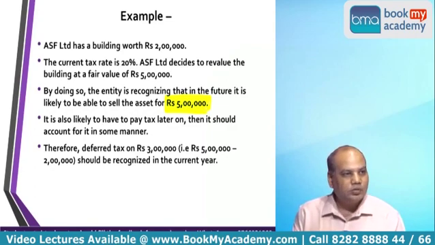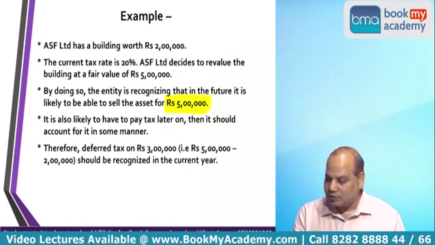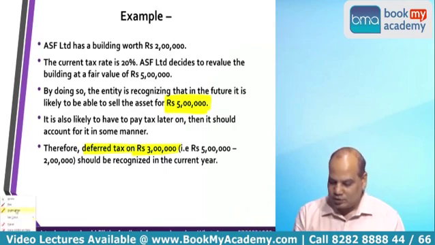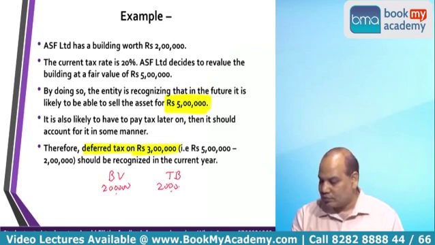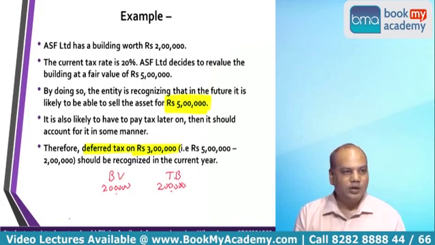It means you will have to pay tax on that. If it is likely to have to pay tax later on, then it should account for it in some manner. Therefore, deferred tax on rupees 3 lakh. What is 3 lakh? 3 lakh is the difference between the book value and the tax base. Understand again. Today we'll go slowly. Book value, tax base. Initially it was 2 lakh in both places. When I purchased the building, the book value and the tax base were 2 lakh.